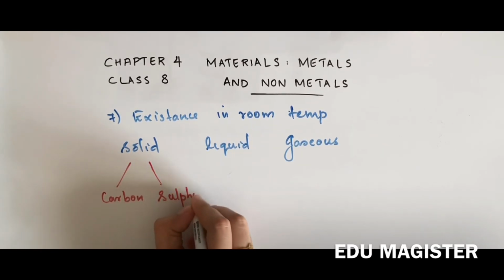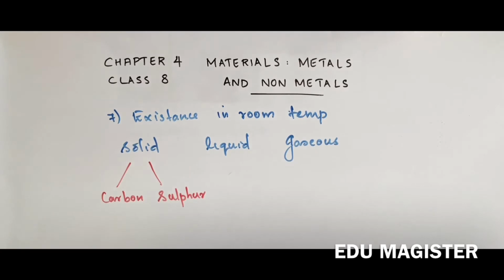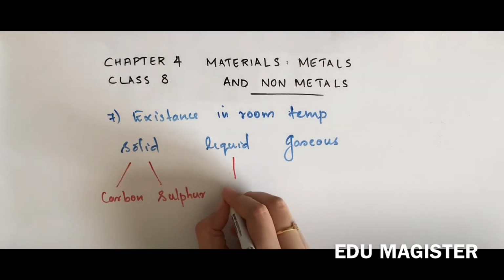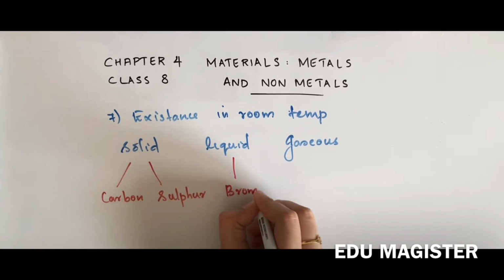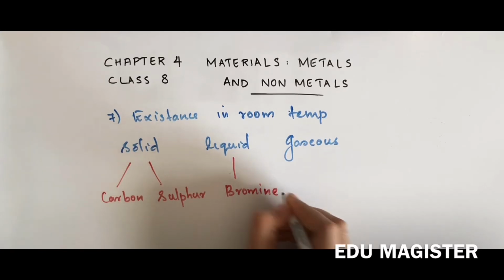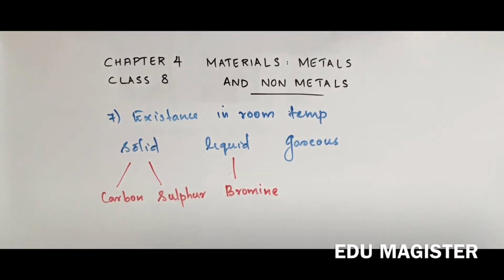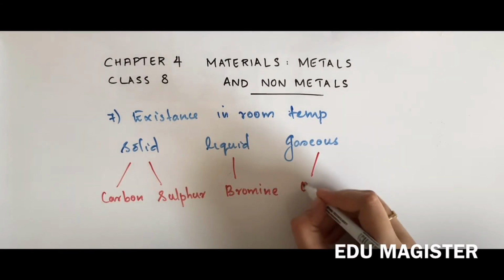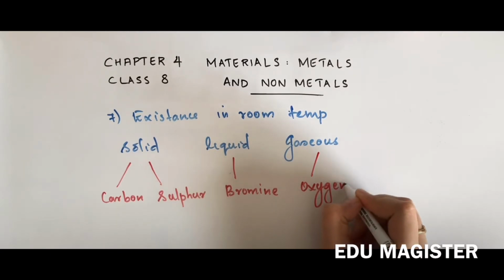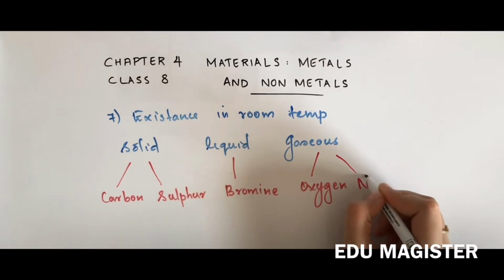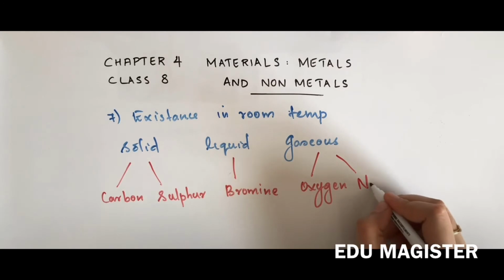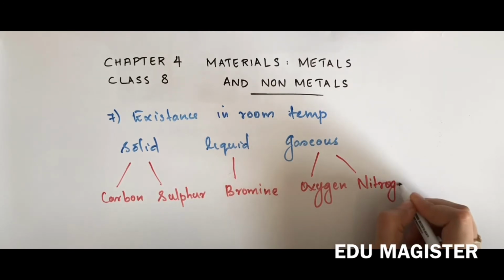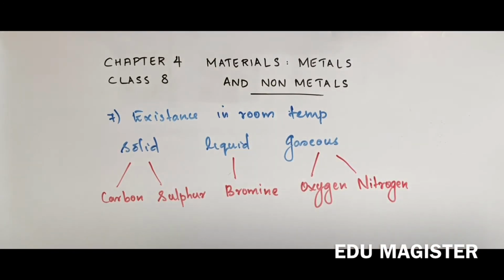In the case of liquid, it is bromine, which is liquid at room temperature. Gaseous, very simple examples, are oxygen and nitrogen. So these three states exist at room temperature.